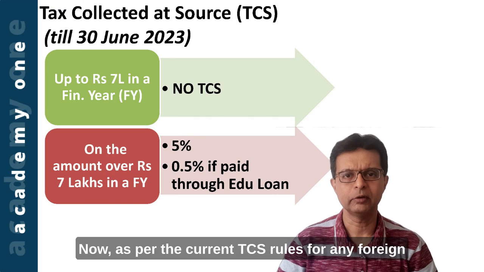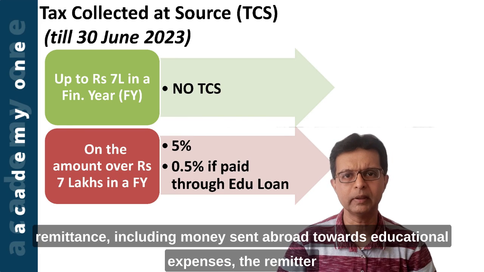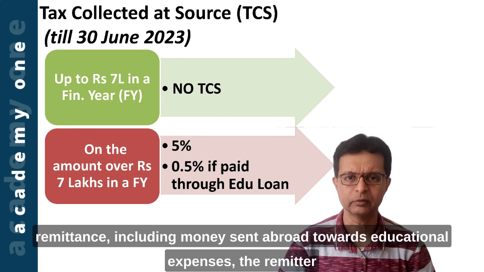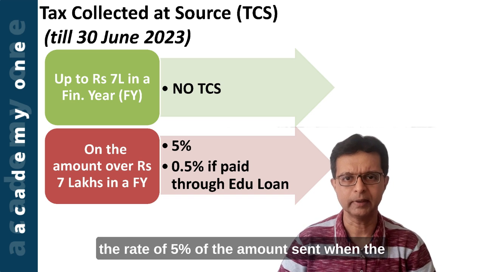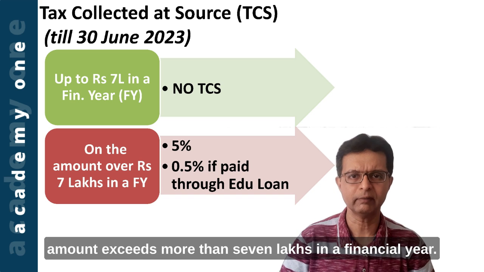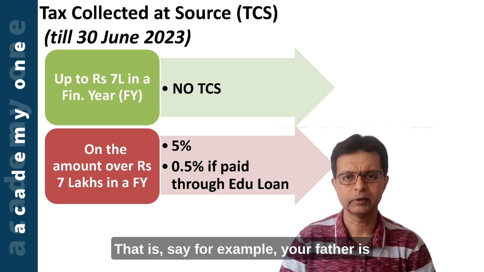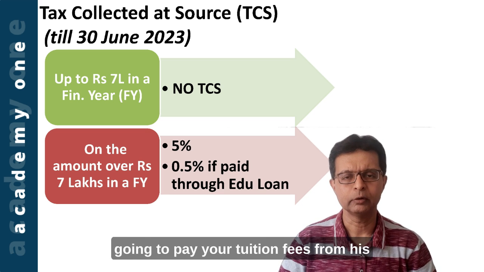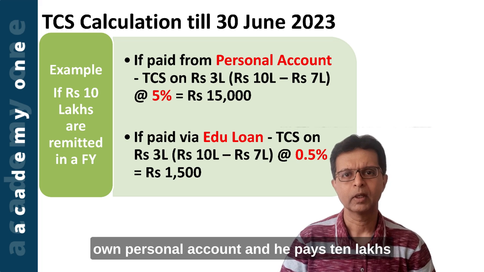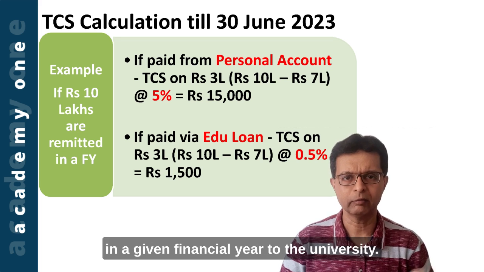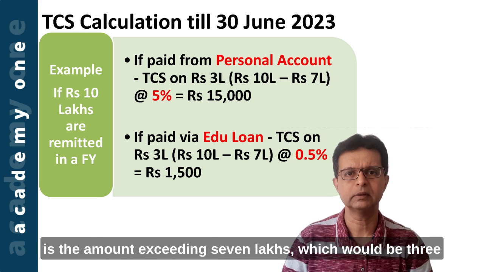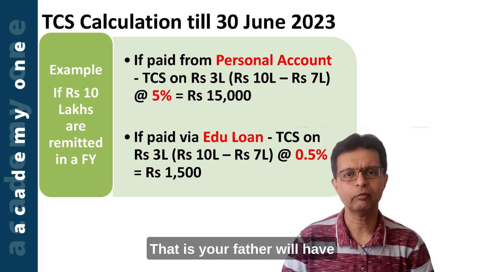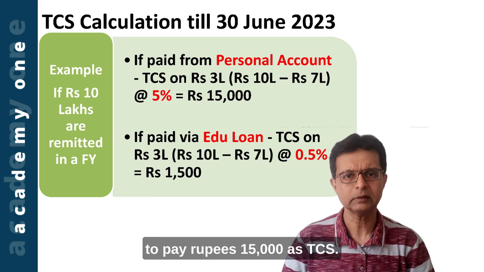Now, as per the current TCS rules, for any foreign remittance, including money sent abroad towards educational expenses, the remitter or the sender will have to pay TCS at the rate of 5% of the amount sent when the amount exceeds 7 lakhs in a financial year. Say, for example, your father is going to pay your tuition fees from his own personal account and he pays 10 lakhs in a given financial year to the university. He will be paying TCS on rupees 3 lakhs, that is the amount exceeding 7 lakhs, at the rate of 5%. That is, your father will have to pay rupees 15,000 as TCS.